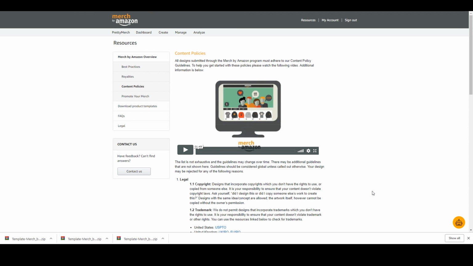For anyone who doesn't, make sure you go over this content policy in more detail, to see if I've happened to miss anything, because you don't want to get your account struck and possibly removed or suspended because you did something that was obviously listed on their content policy page that could have easily been prevented.